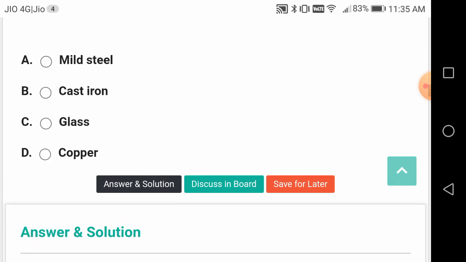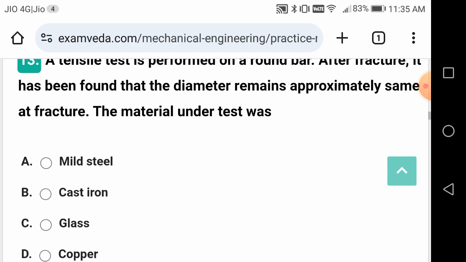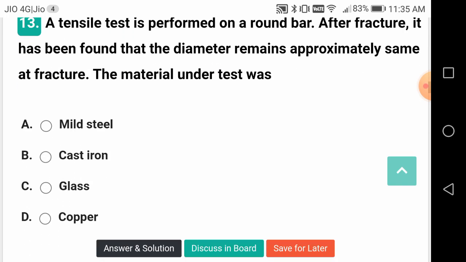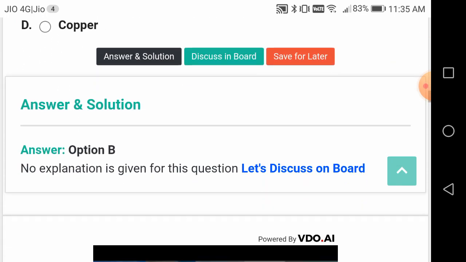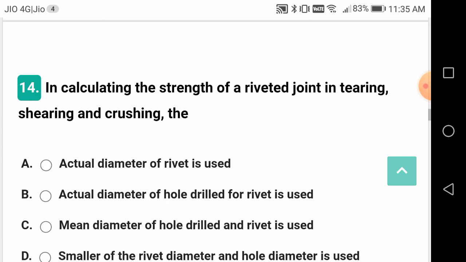For brittle materials, there is no deformation, so they are going to fail without much deformation. So the cross section will not change. That means it will be round, diameter approximately the same. But for ductile materials, the diameter is going to decrease under the tensile test.